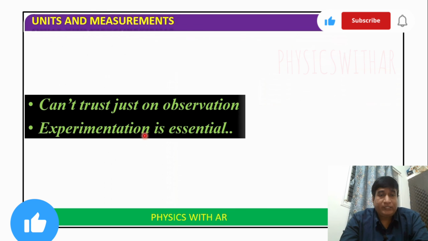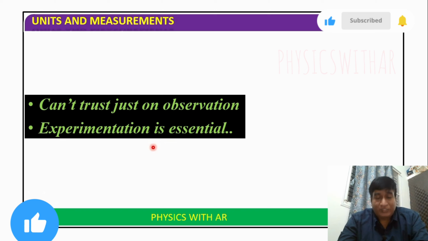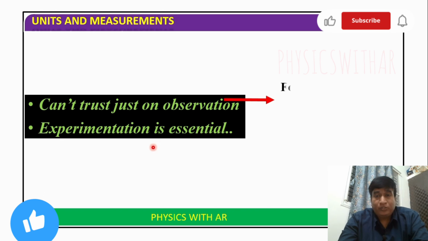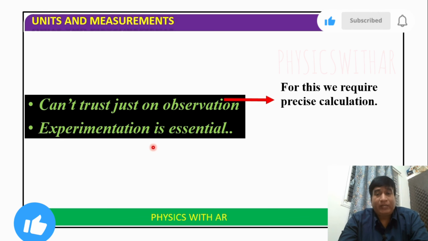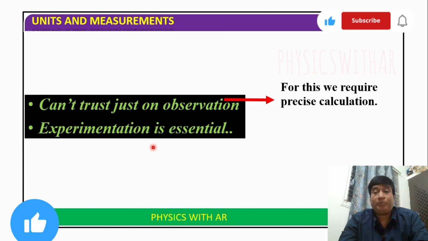So we cannot trust just observation. Experimentation is also essential for us. By only observing, we cannot tell whether something is true or false. For that we need experimentation also. In both cases, theoretical as well as experimental, the results should be accurate, and for this we require precise calculations. Experimental and theoretical results should agree.